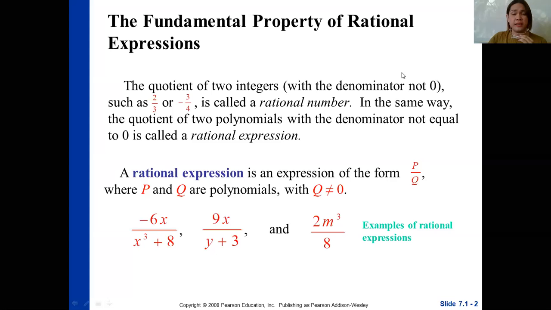In short, we can write a rational expression in the form P over Q, or fractional form, where your numerator and denominator must be polynomials, and your denominator Q must not be equal to 0, or else the expression will become undefined.